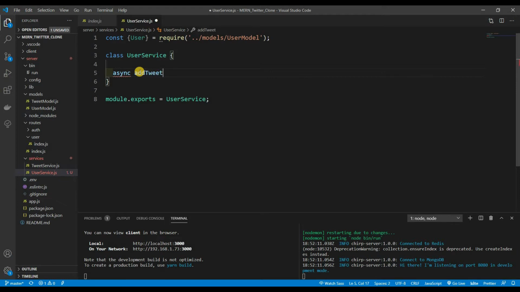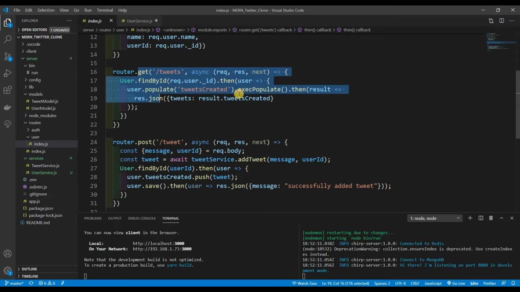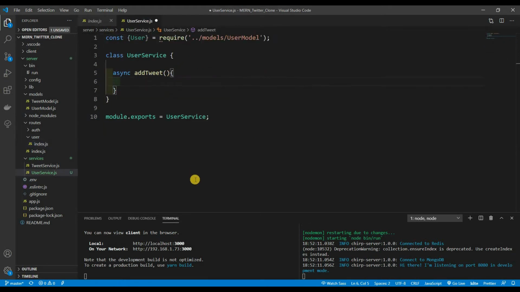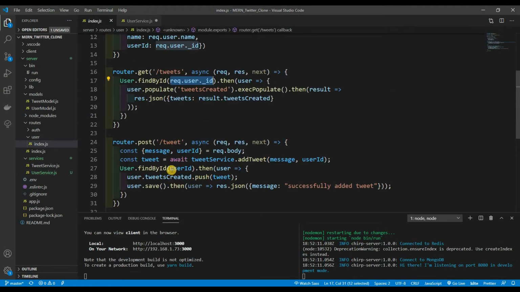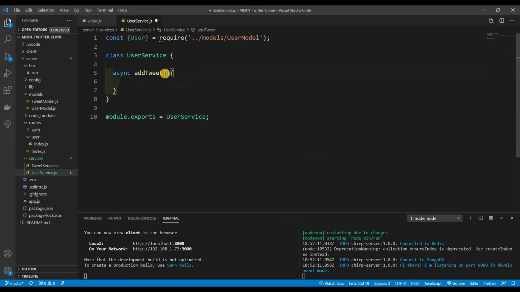Did I do something wrong? I don't think I did something wrong, right? All right. We are passing in the user ID, and then for the getting tweets, what are we doing first? Add tweets, right? Okay, add tweets. We're actually passing in the user ID and then the actual tweet we got back. Okay, that's cool. So right here, we're going to grab the user ID and then the tweet.